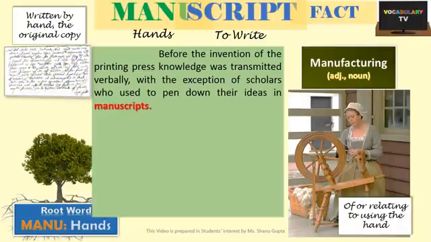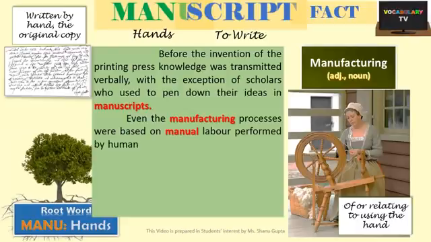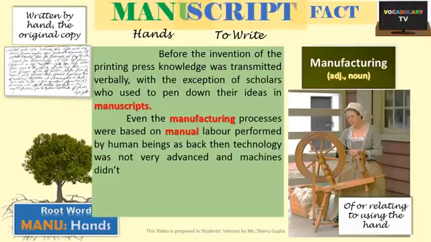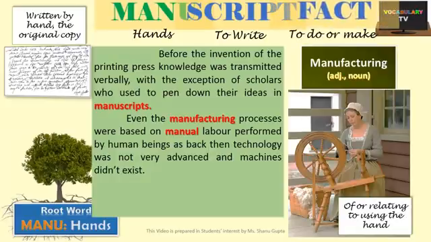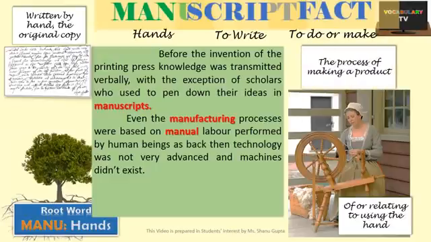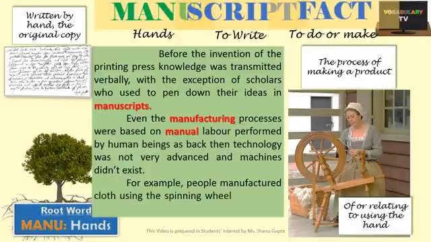Even the manufacturing processes were based on manual labor performed by human beings, as back then technology was not very advanced and machines did not exist. The word manufacture is another interesting word containing another word root fact, which means to do or make. So the word originally meant to do or make with the help of hands, and nowadays it refers to any process of making a product. For example, people manufactured cloth using the spinning wheel, which was rotated with the help of hands.